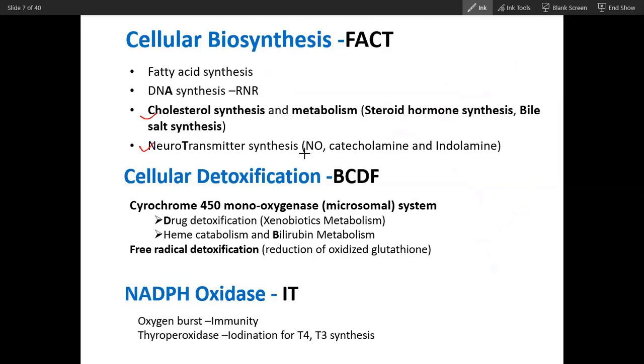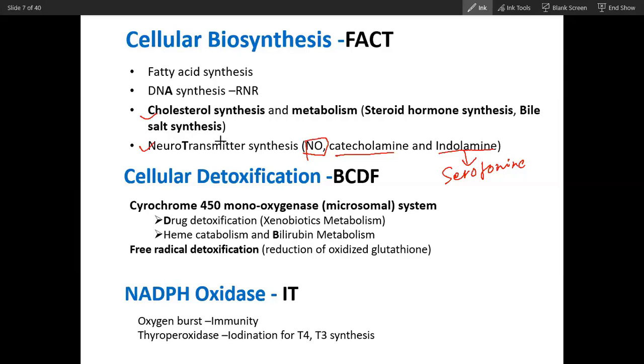Neurotransmitters, especially synthesis of nitric oxide, catecholamines, and indolamines, meaning serotonin, require NADPH. So a variety of molecules require NADPH for their synthesis: lipid synthesis, lipid hormone synthesis, genetic material synthesis (DNA), and neurotransmitter synthesis for brain health.